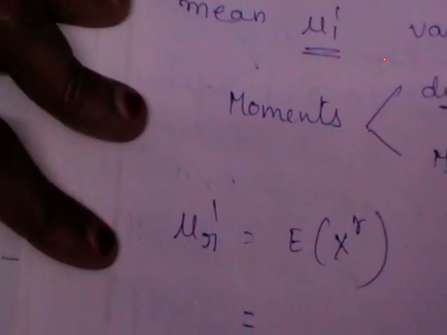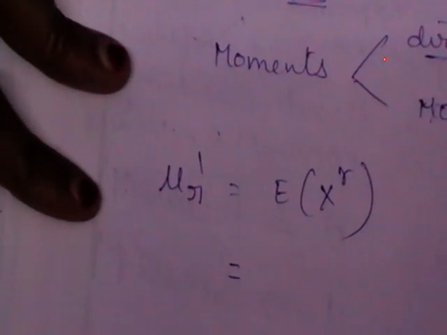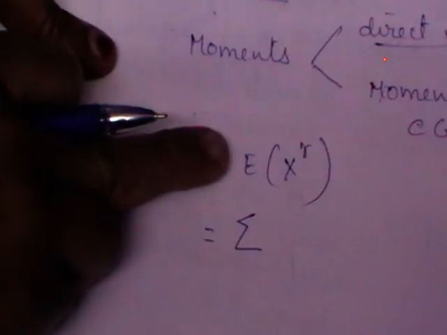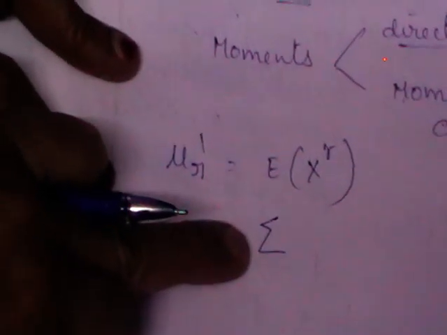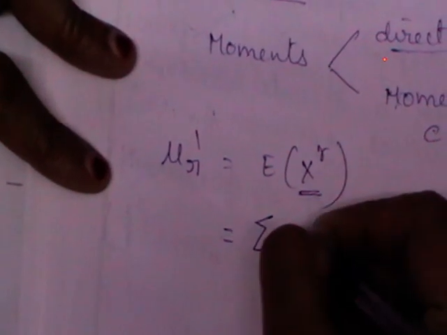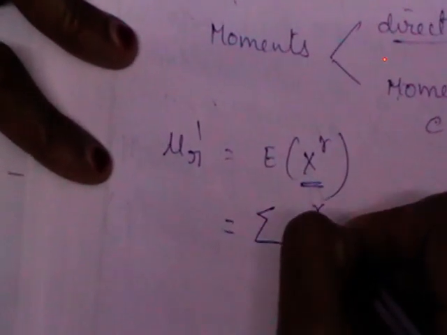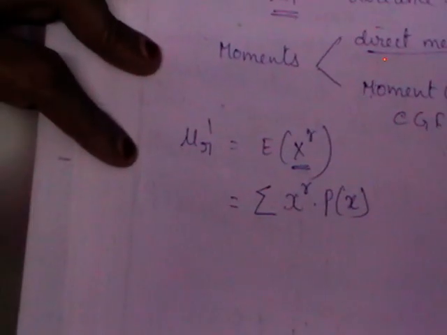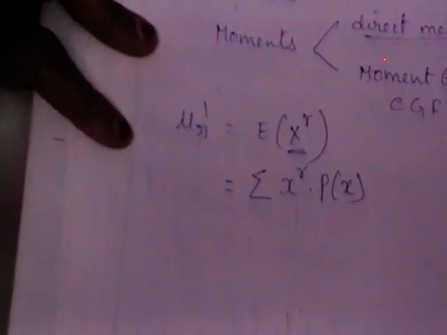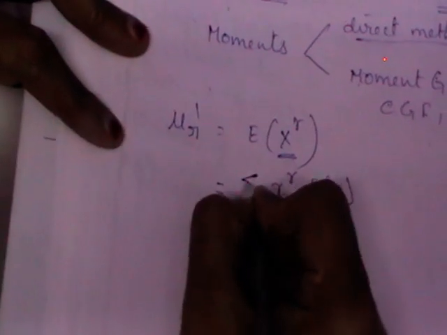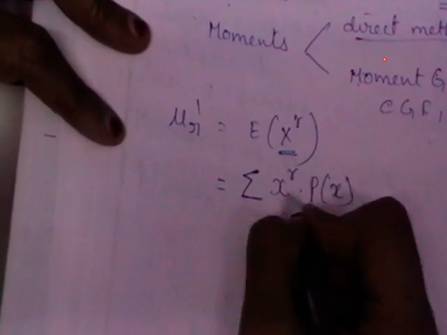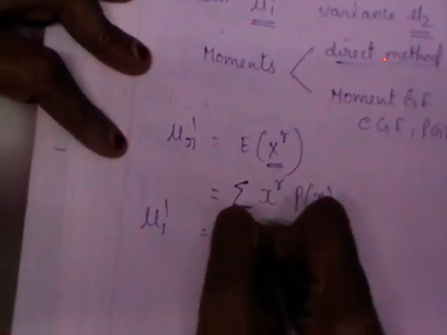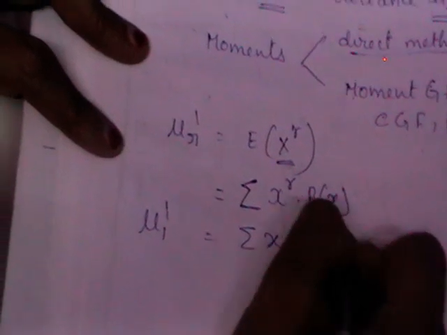I think we are discussing discrete or continuous distributions. All these are discrete. So for expectation we are going to start with sigma, and within the brackets whatever term you have you should write the same, and as this is a discrete one you should write that with p of x. Mu r dash is the expectation of x power r. As this is a discrete variable you should start with sigma x power r into p of x. Mu1 dash will be sigma x into p of x.